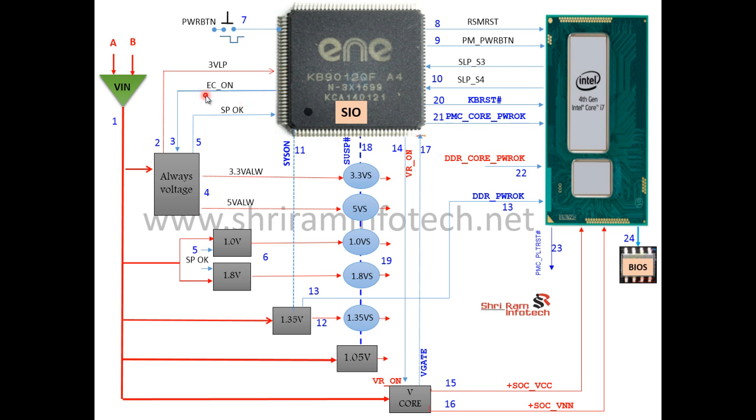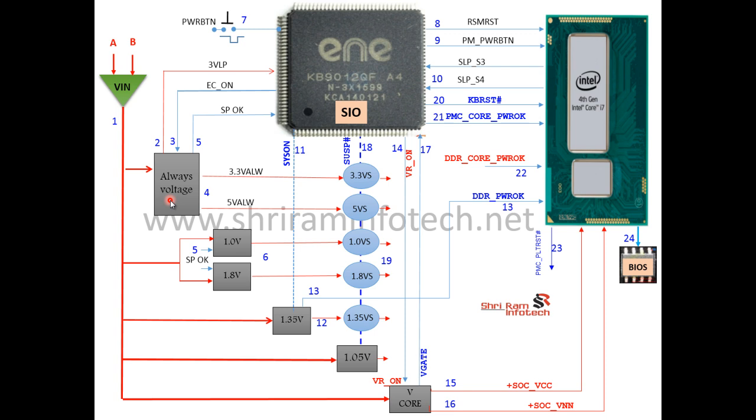the EC on. So here we made steps, P1, 2, 3, 4, like steps, so we have to go through different steps. First the voltage goes inside, then 3VLP comes out, the SIO gets the 3 volt power, then the SIO emits one signal called EC on. The red color is voltage and the blue color is signal. This EC on signal comes out from the SIO if the SIO is okay, and it goes to this always voltage section. Later we'll see on the schematic diagram how this signal goes.